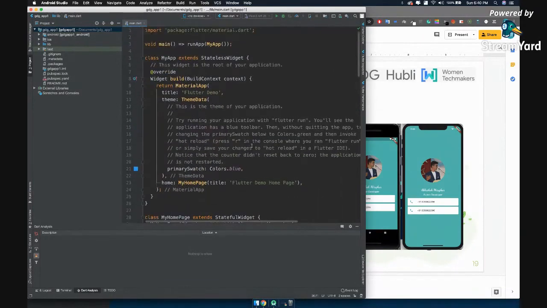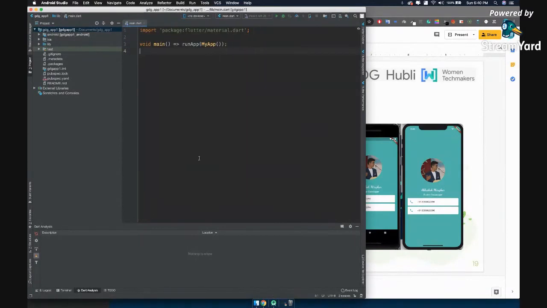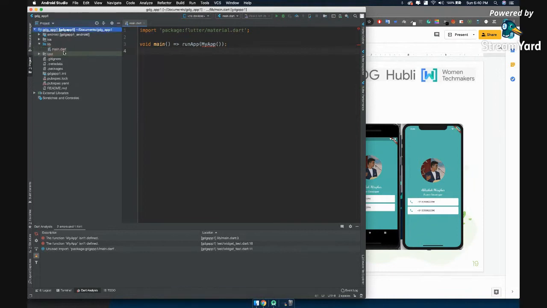Don't worry about the code which has been provided by Google as of now. Let me just delete it and let us understand. When you see here, there is one folder called lib, that is library. I'm sorry that I cannot zoom this part. Now in this folder we have one file called main.dart. Once you run this, Android Studio will run main.dart, and main.dart will find the main function.